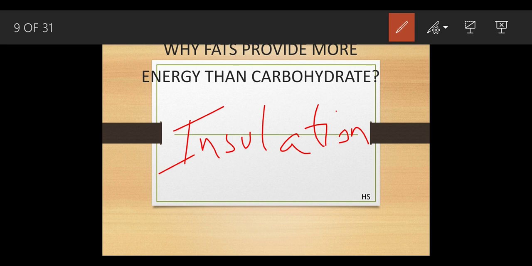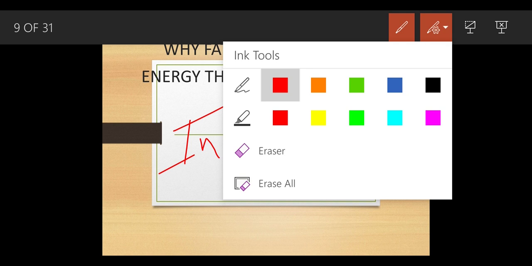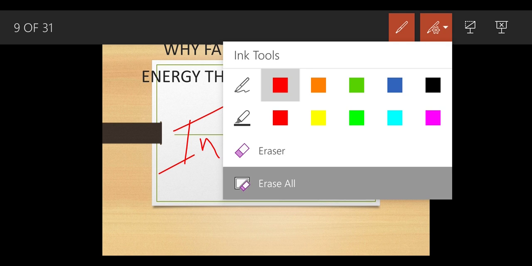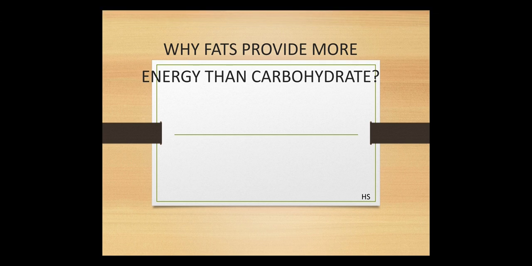Even fats are very important, so we should have a sufficient amount of fats, because you should not think that fats are bad. It is nothing like that. Fats are good also, because they help give you perfect skin, and they provide insulation also.